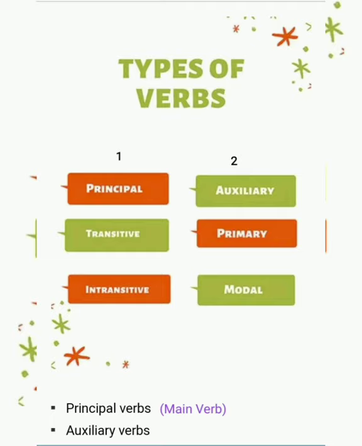And in principal verbs or in main verbs, there are two types. Those are transitive verb and intransitive verb. And in auxiliary verbs, again there are two types. Those are primary auxiliaries and modal auxiliaries. This is about the types of verbs.